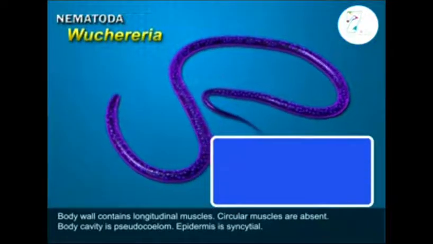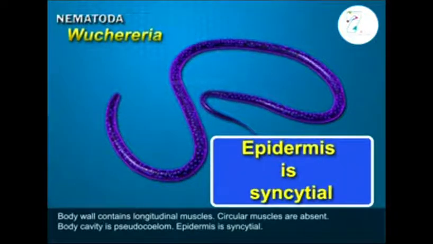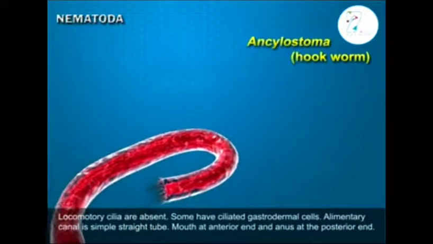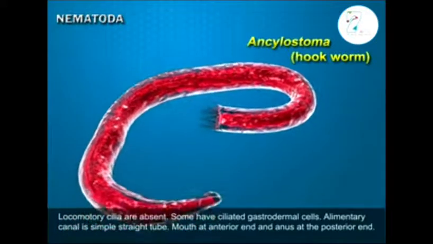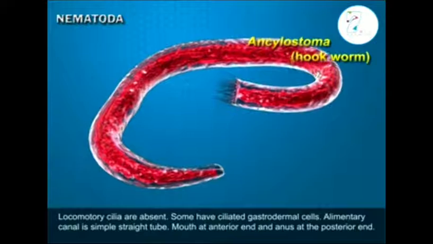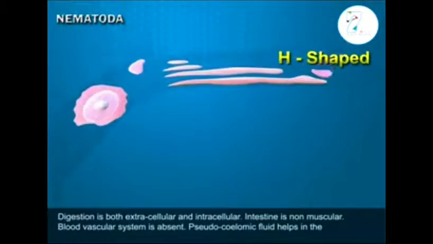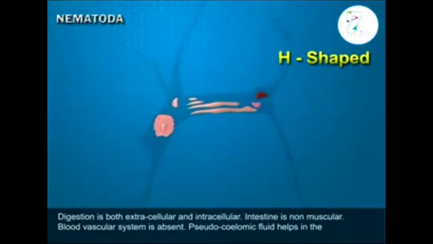Circular system is absent. Pseudocoelom, epidermis is present with syncytial. Next example like a hookworm. It is having H-shaped excretory system.